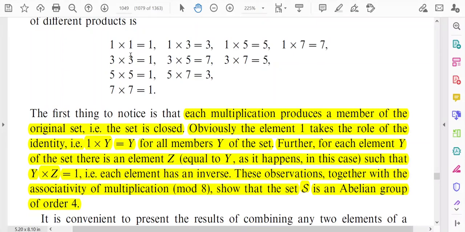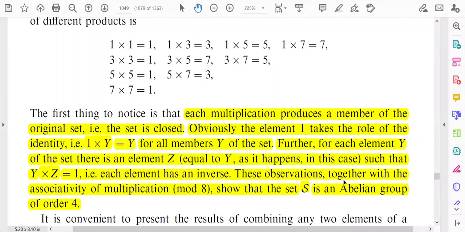Why? Because you see, when we have obtained ultimately the product 1, we have obtained in the case of 1 into 1, that is 1, 3 into 3, that is also 1, 5 into 5, that is 1, and 7 into 7, that is also 1. So each element has an inverse, but the point is that each element is the inverse of its own.